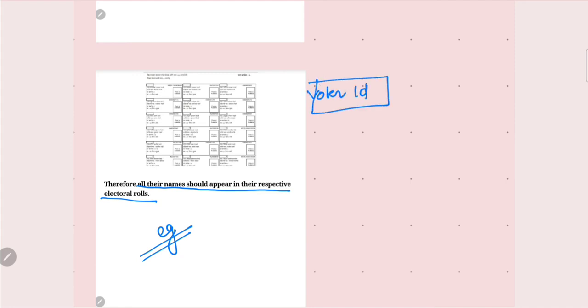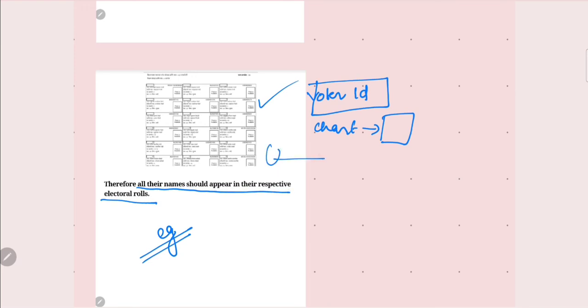A chart will be prepared with your name, your age, and your unique voter ID details on this page. Every constituency will have these electoral rolls. With the help of these electoral rolls, one will understand how many people cast their vote, how many people died, and so on and so forth.